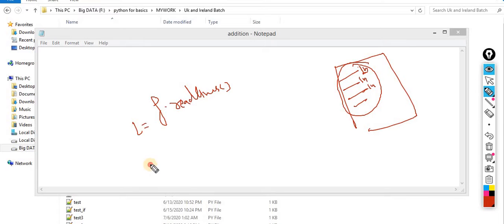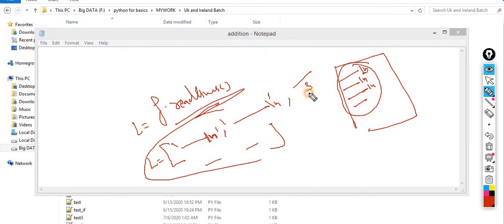Now L will become a list, and inside the list there is one line. It will also read the /n as well, because it's a special character. We are not able to see it, but it's there. Whenever you press enter at the end of any line, it treats it as a /n. So automatically the /n will come over there. Line number 2, index 1, again with /n. Then line number 3, 4 and 5. It will read the data into the list format.